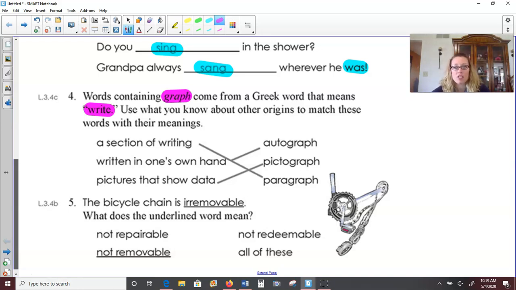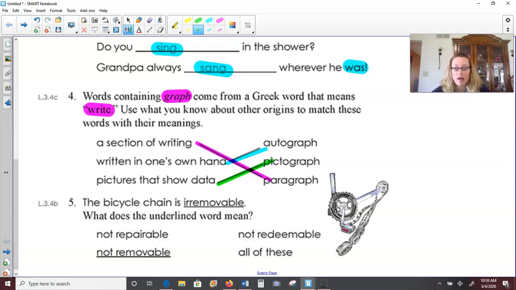So a section of writing, we would call that a paragraph, right? So when we're writing a story, a section of writing is a paragraph. Written in one's own hand. So when you write something yourself, that would be an autograph. Auto means self. And then pictures that show data, that would be a pictograph. Graph is a way to show data, and so we learned about that in math class.